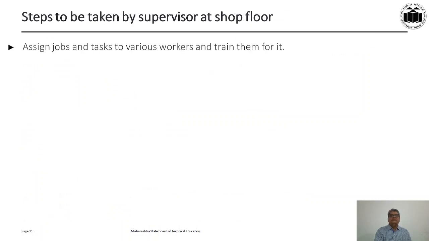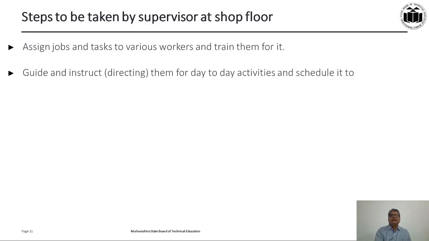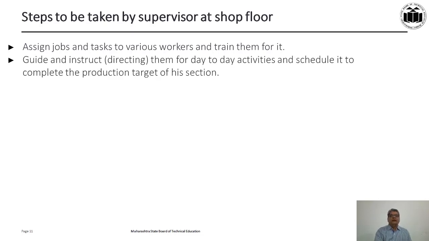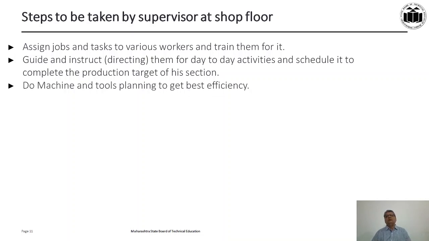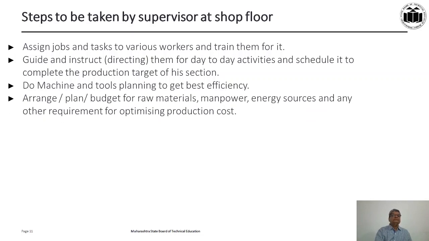Now the completed jobs are closed and materials are dispatched to the required destination. Now the steps which are to be taken by the supervisor at the shop floor, which we have already discussed in part B of unit outcome 1, I will just read out. He has to assign jobs and tasks to the various workers and train them for it. He has to guide and instruct them, direct them for day-to-day activities, and schedule it to complete the production target of his section. Do machine and tool planning to get the best efficiency.